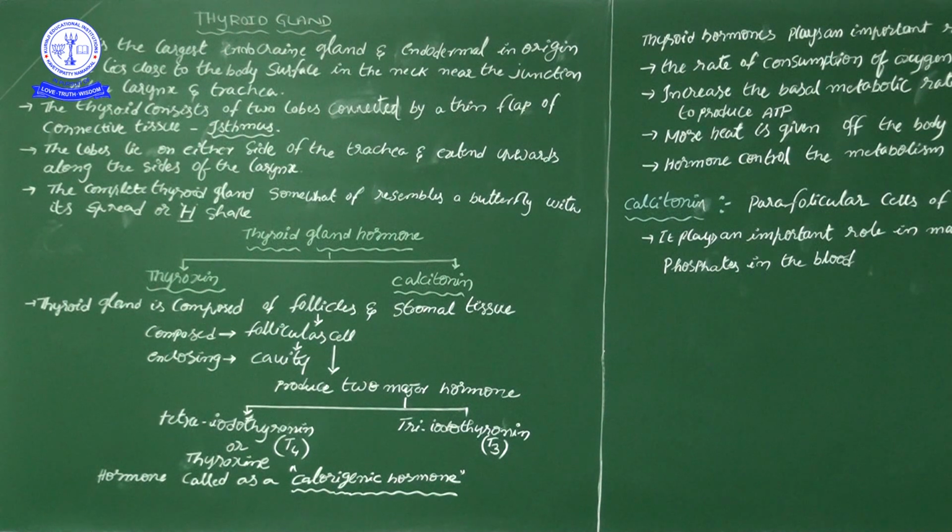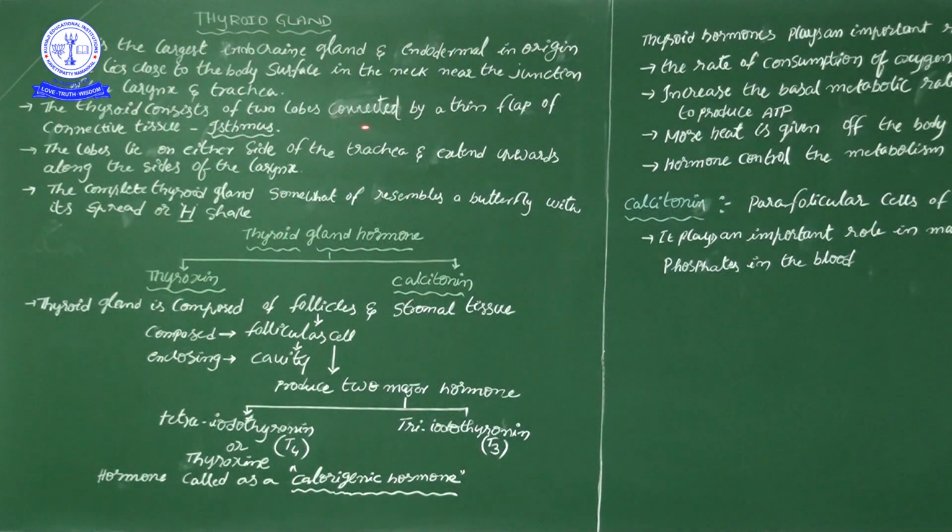Then, continuing, the thyroid gland is the largest endocrine gland and of endodermal origin. It lies closely to the body surface in the neck region, nearby the junction of the larynx and trachea, where we see it located. The thyroid gland consists of two lobes, that means on either side, both lateral sides, two lobe structures are there.